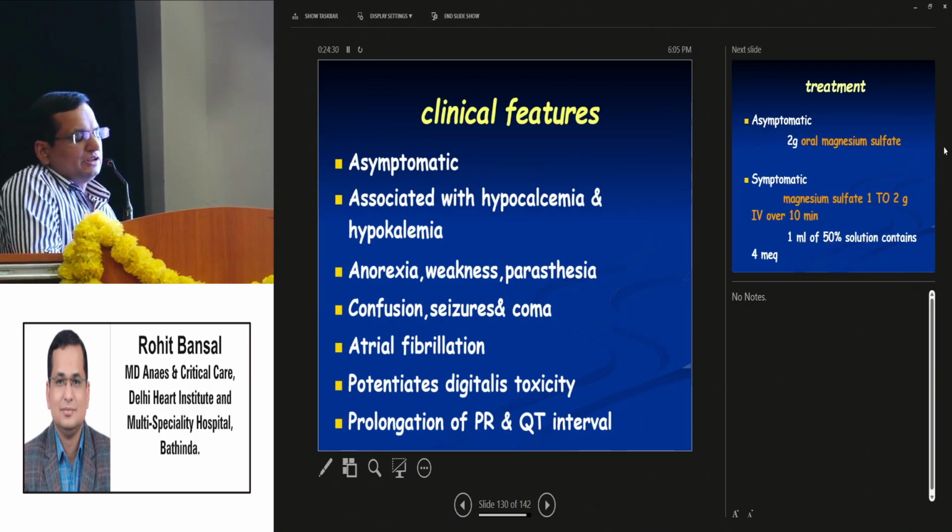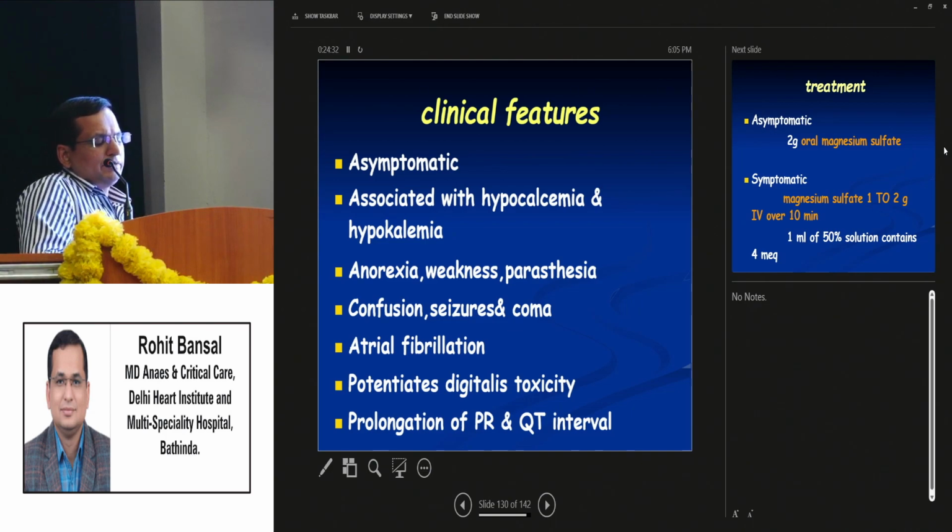Clinically the patient is usually asymptomatic. It is associated with hypocalcemia and hypokalemia. The symptoms which come are anorexia, weakness, paresthesia, confusion, seizures, or coma can occur. Cardiac symptoms are atrial fibrillation, potentiation of digitalis toxicity, and ECG shows prolongation of PR and QT interval.